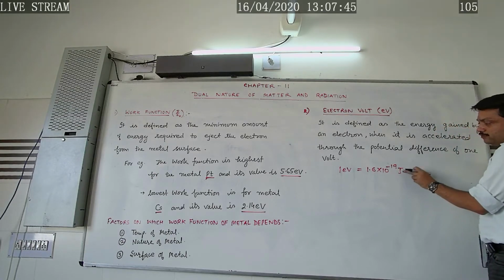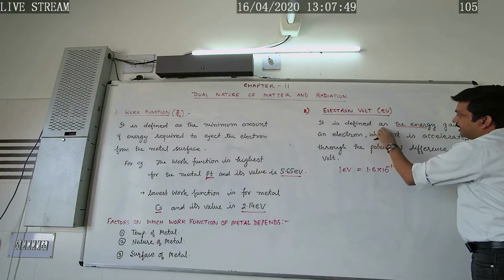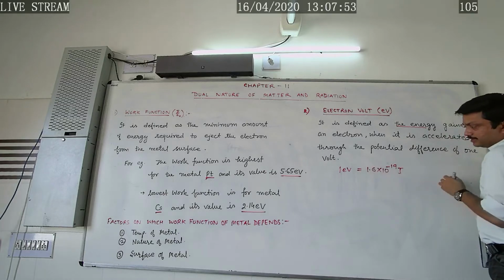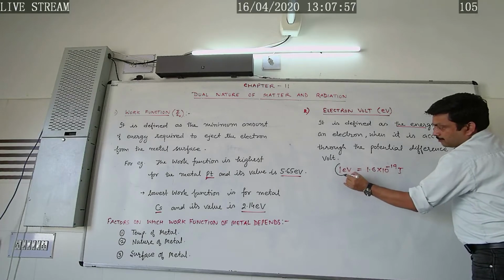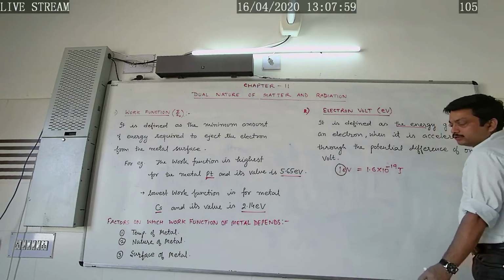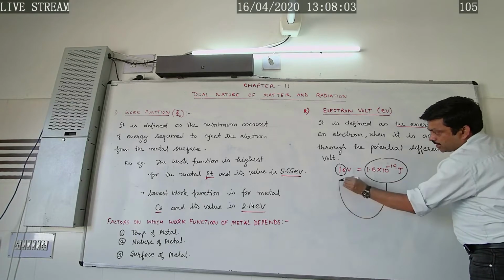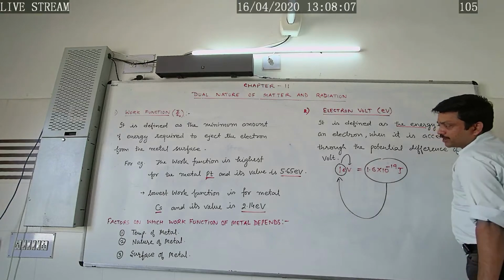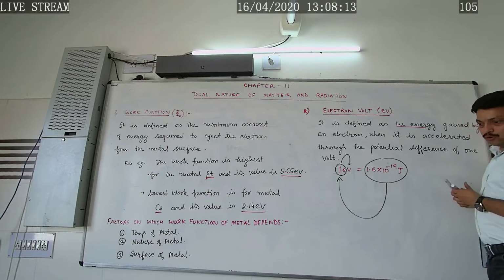Here the unit of energy is joule, so that's why we have written it this way: the energy gained by an electron when it is accelerated through a potential difference of 1 volt. In this way we can define this electron volt.